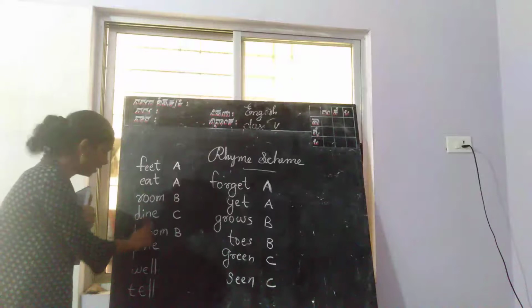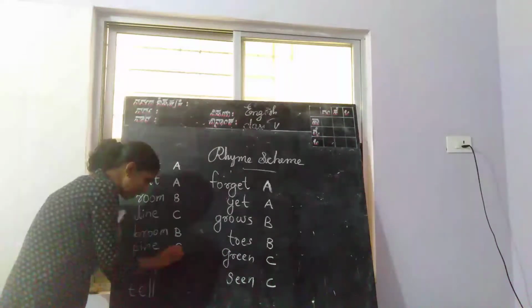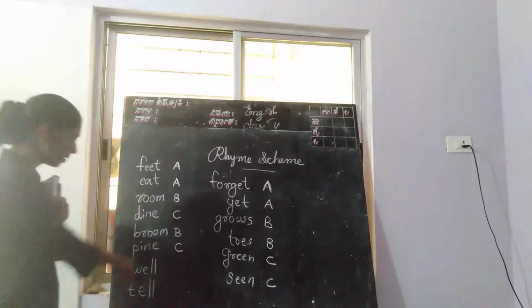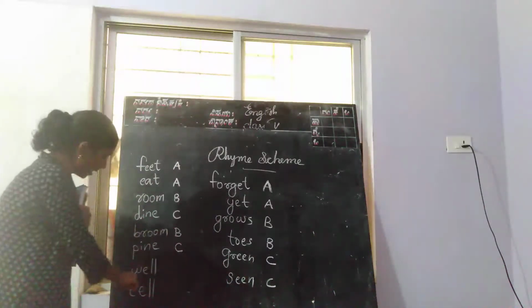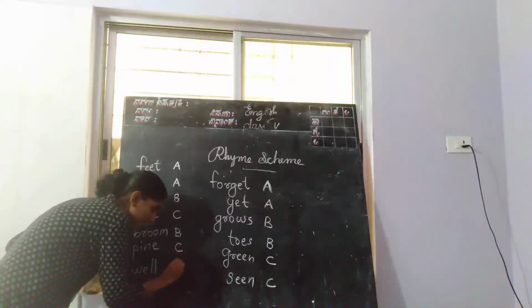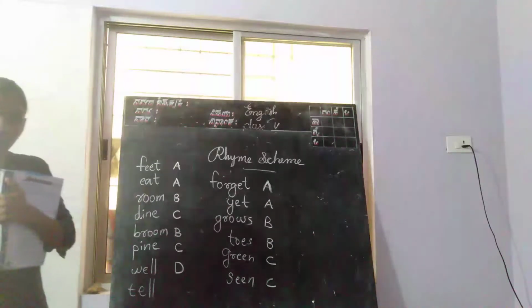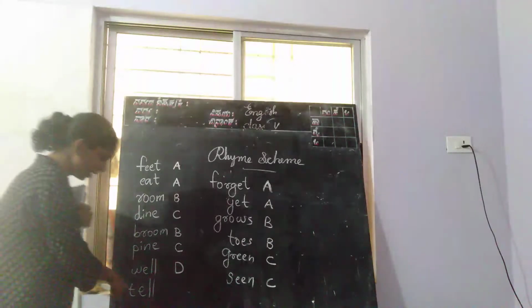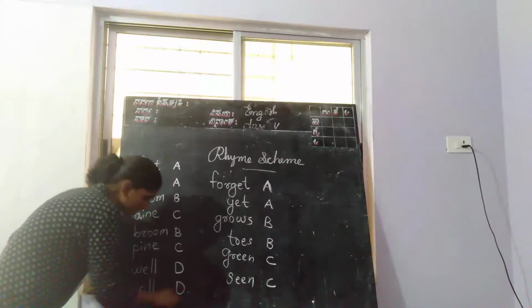Right? Dine, pine. Ending with the same sound, so we can write C here. The rhyming word for well is tell, right? So we can write D here.